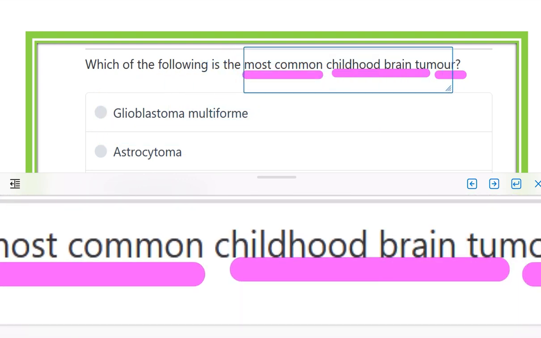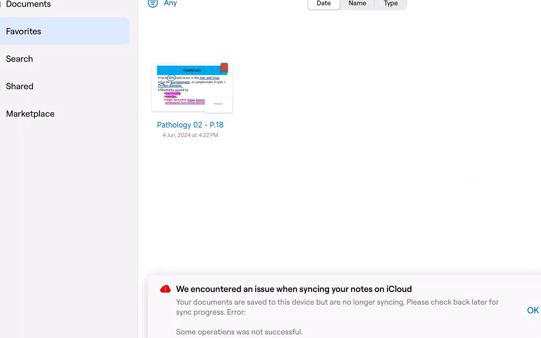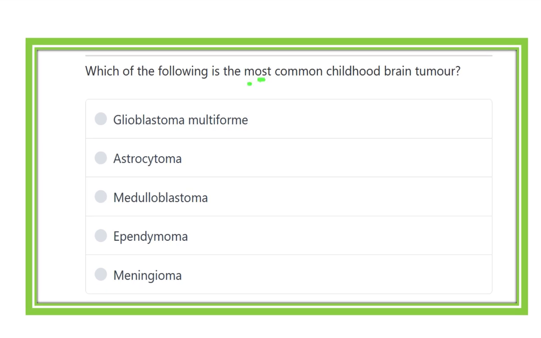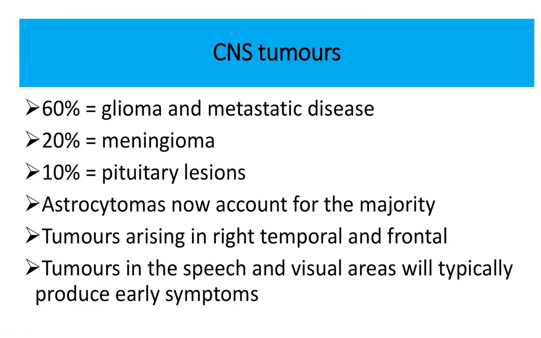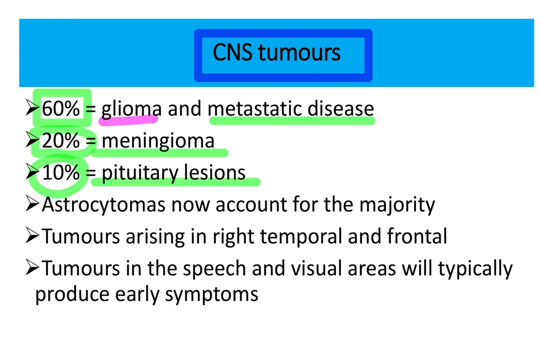So what is the most common cause of childhood brain tumor? So let's see, the CNS tumors or brain tumors are different, and most of them are glioma, which is about 60%. So about 60% of CNS tumors are glioma and also metastatic disease, and 20% is meningioma, and 10% is pituitary tumor.